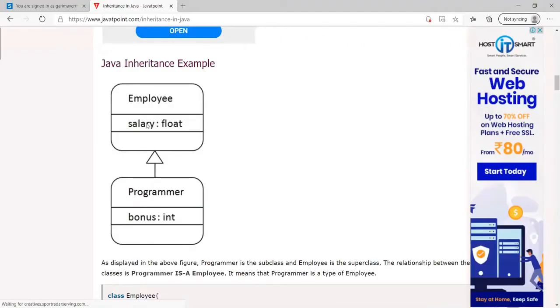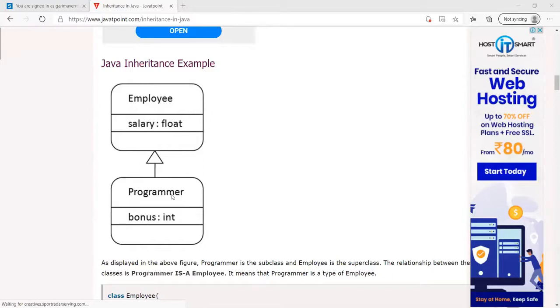So see the diagram of inheritance. There is an employee class where we have one property called salary, and another child class called programmer class. The programmer class is a child class, so it will automatically inherit the salary property from the employee class. So we need not redeclare it for the programmer, but the property which is unique for the programmer, we need to declare.